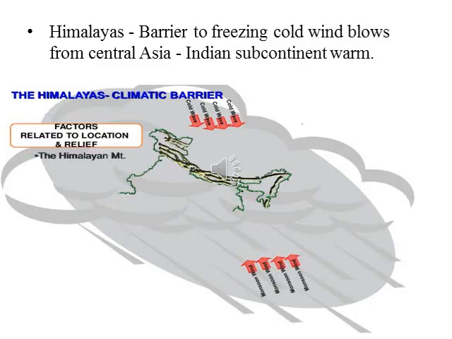The Himalayas act as a barrier to the freezing cold wind that blows from Central Asia, thus keeping the Indian subcontinent warm. So the Himalayas, which are located in the northern part of our country, prevent the freezing cold wind that blows from Central Asia, that is from Siberia, and thus keep India a warm continent.